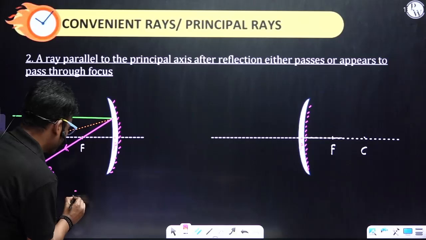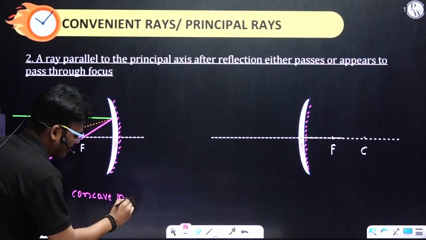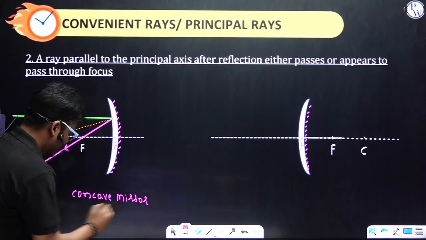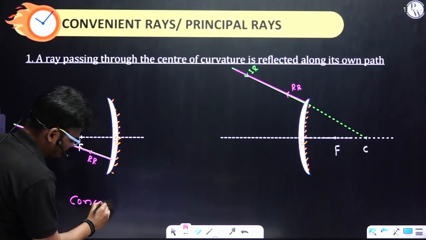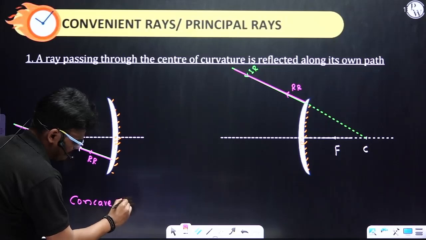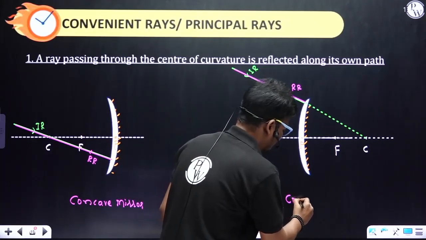So this is the concave mirror. I'll write the name also. This is the concave mirror, and this is the convex mirror.